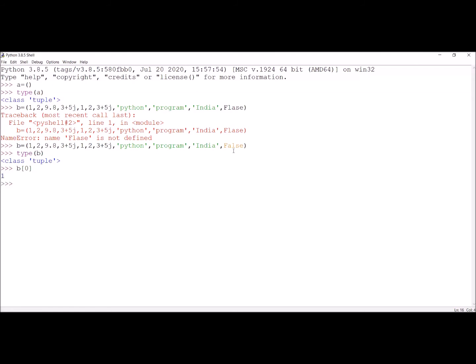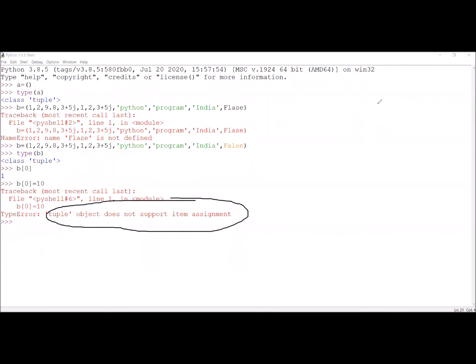Now I want to replace this B of 0 with some element 10. Whatever I have said, if that is correct, now an error should come. You can observe here the error is coming because the tuple object does not support item assignment. You observe this point. So in the tuple there is no provision for us to change the values.